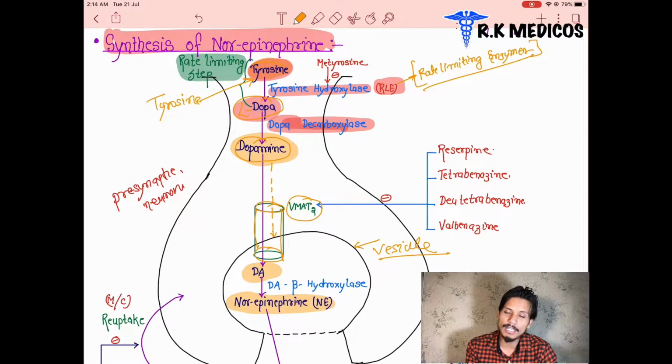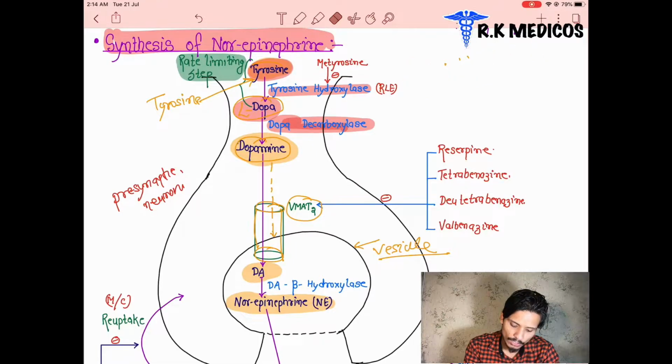So this enzyme is the rate limiting step in the synthesis of dopamine. It determines how much of the neurotransmitter norepinephrine is formed, and this is determined by a special enzyme, tyrosine hydroxylase.